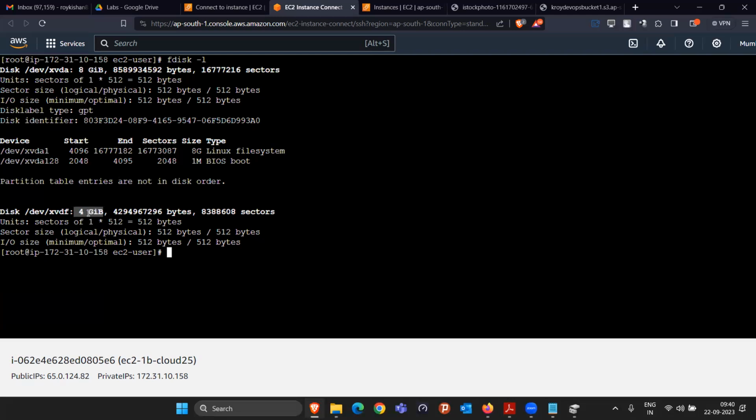Maximum we can break it into 4 parts. Yeah, that is the one limitation. Okay, let's go with a 1 plus 3 GB partition. One I will create of size 1 GB, another I will create of size 3 GB, like that. Okay. Sure.